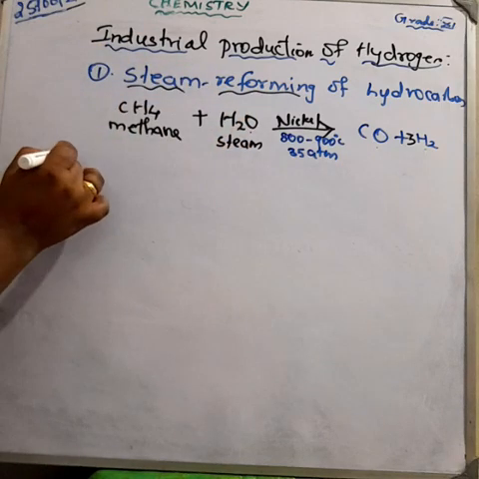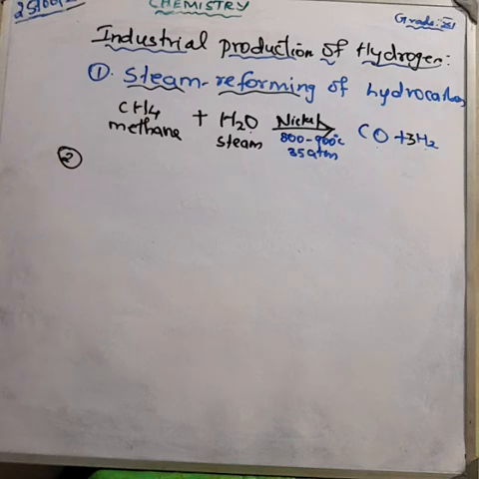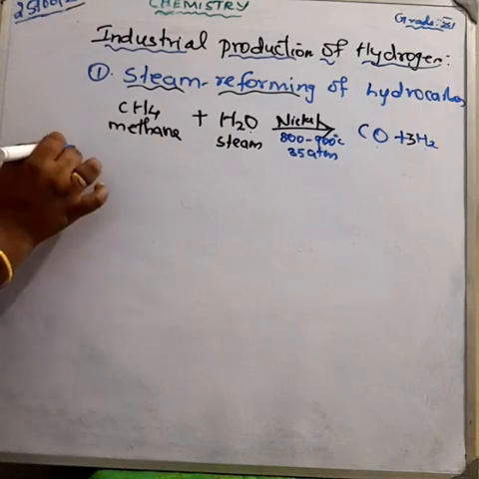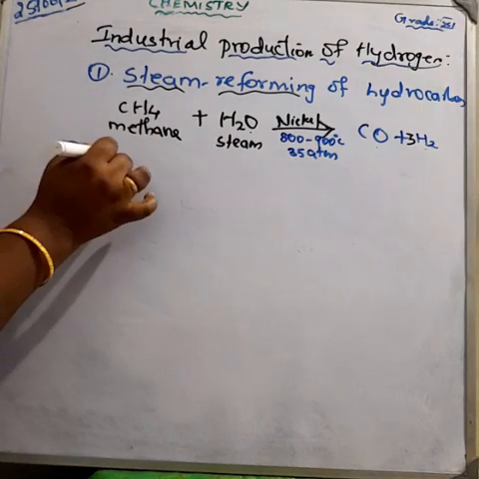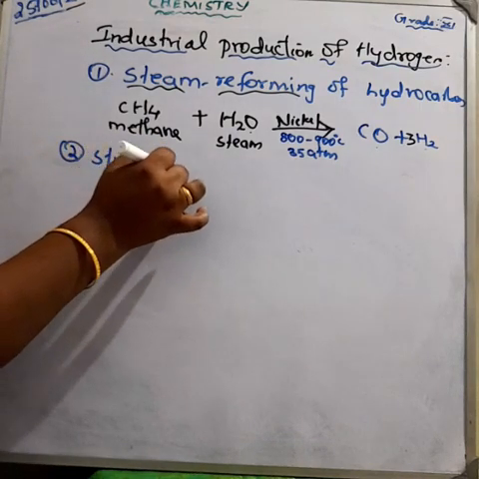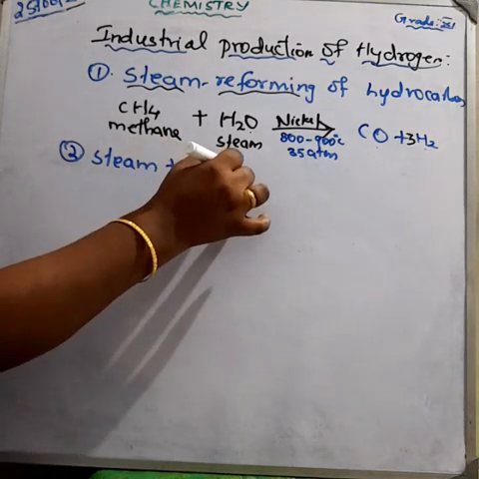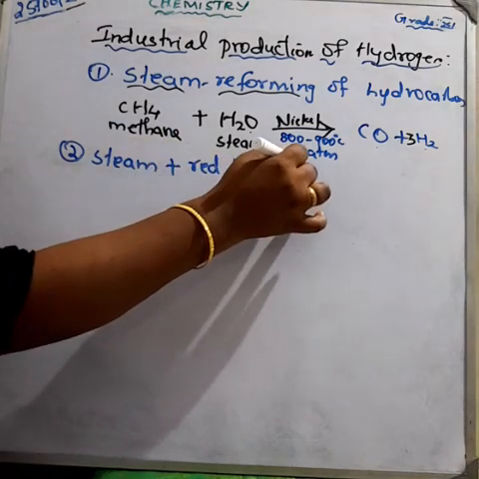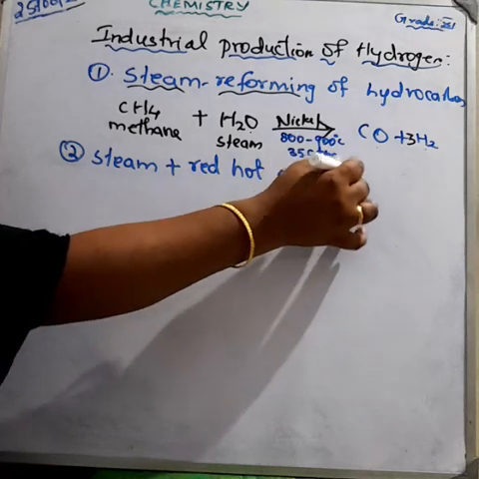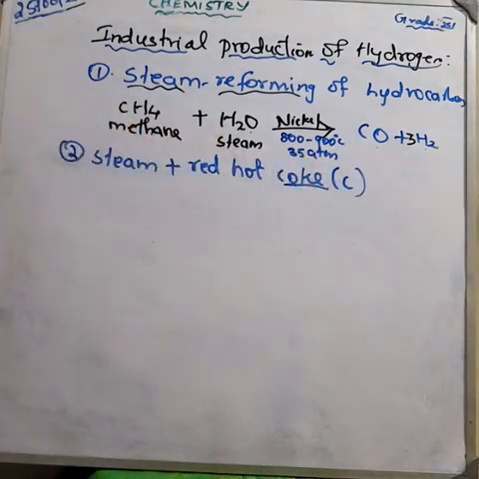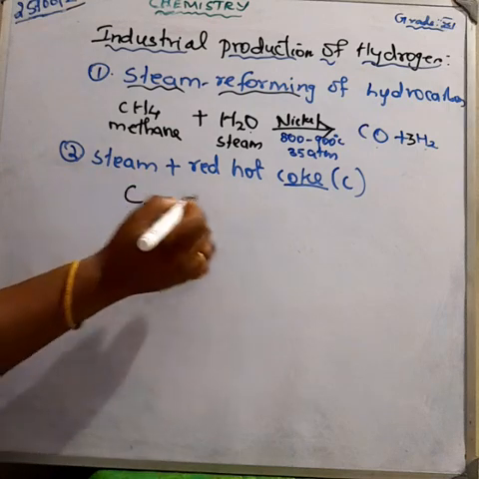And the second method: steam is passed over red hot coke. Steam plus red hot coke produces carbon monoxide and hydrogen. Coke means carbon.